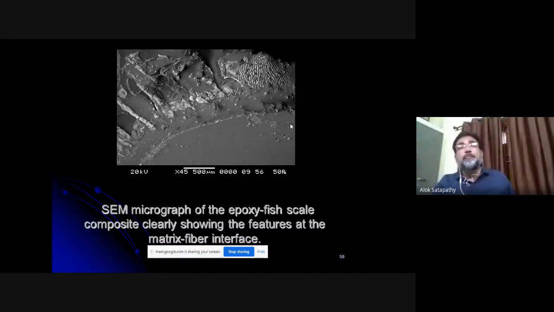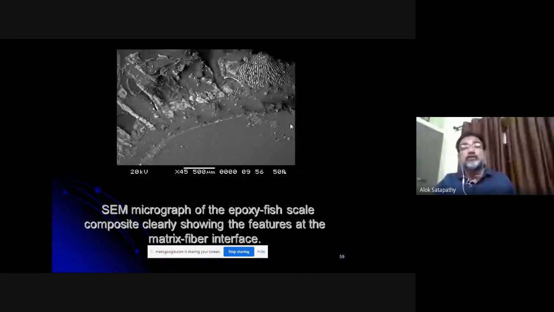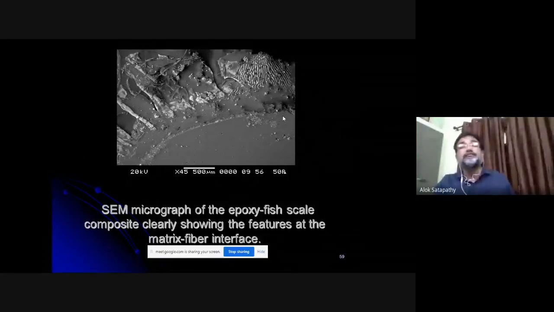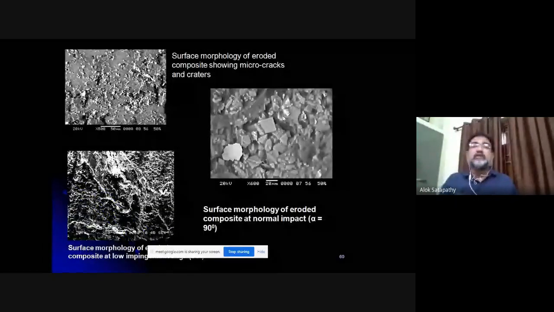This is a typical SEM image of an epoxy fish scale composite, clearly showing the features at the matrix fiber interface. Now, these are SEM images again.